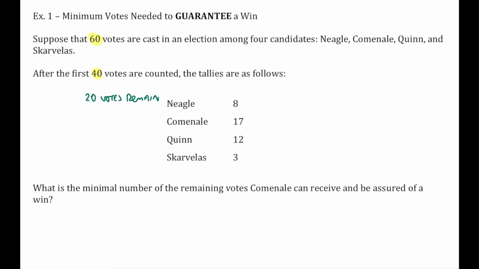So out of, say, those 20 votes, how many do we need so that nobody else can catch us? Now, I'm going to start off looking at Cominali. If Cominali receives all 20 votes, Cominali would be up to 37. They definitely win. Now, if Cominali receives 0 votes, those 20 votes could go to another candidate and Cominali would lose. So since there's a point where Cominali definitely wins to Cominali definitely loses, there has to be some break-even point when it switches over, where if you have this number of votes, you're guaranteed to win. But if you don't have this many votes, somebody else could win.